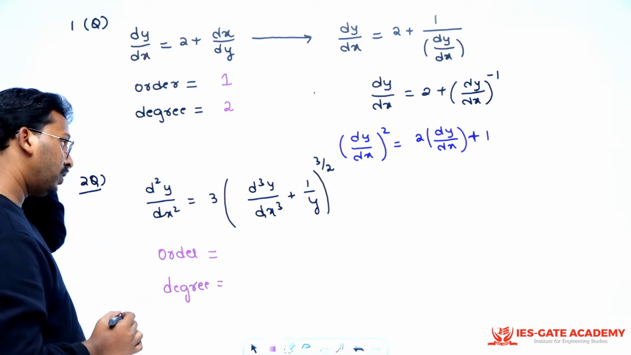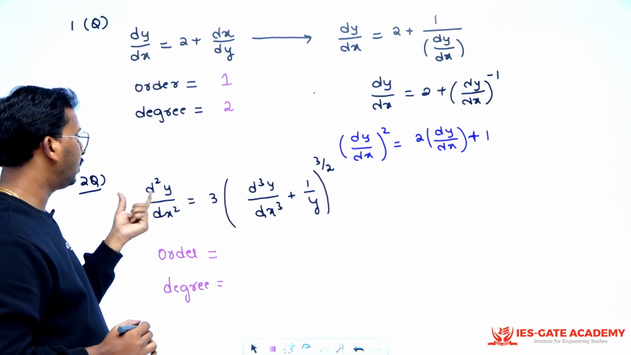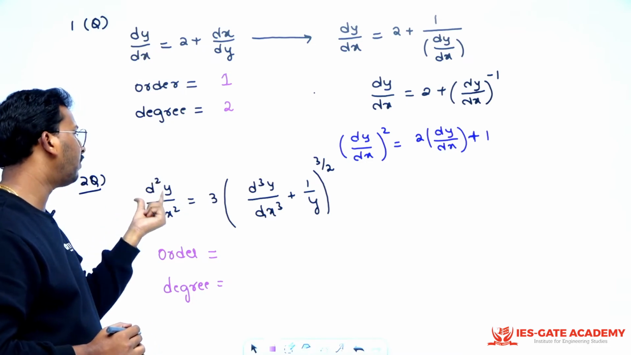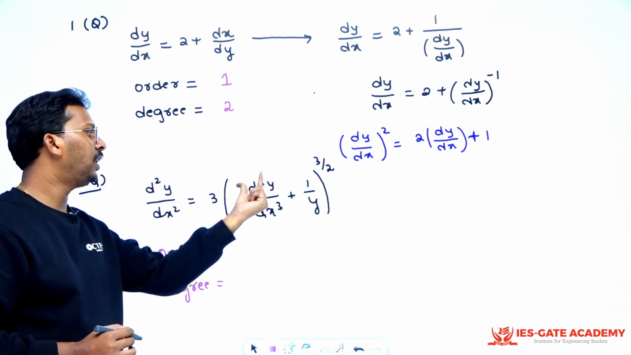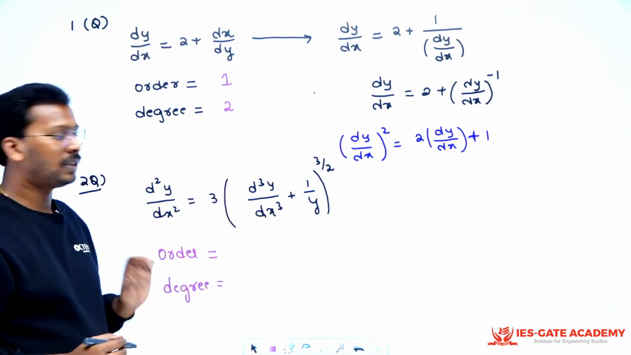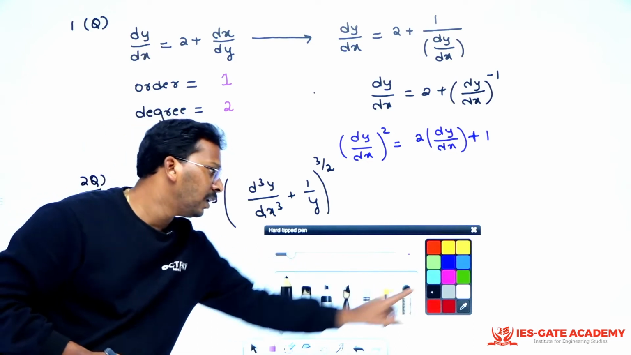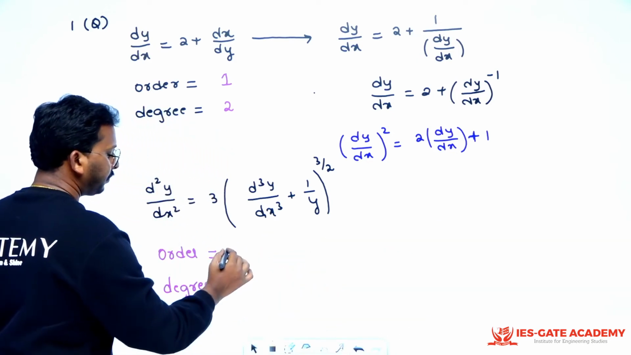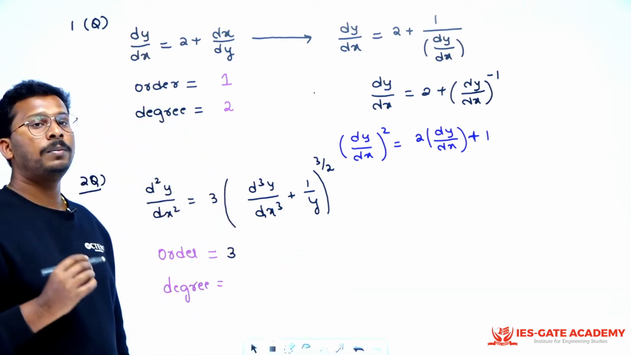So if you see here, what is the order, sir? Here you see d square y by dx square, here you see d cube y by dx cube, here you see 1 by y. So 3 times I see differential equation. So what is the order for me? The order will become 3, right? Now what will be the degree, sir?